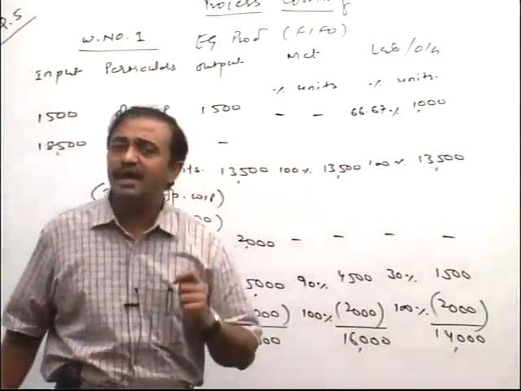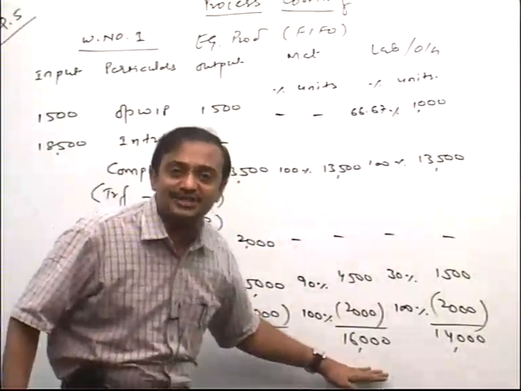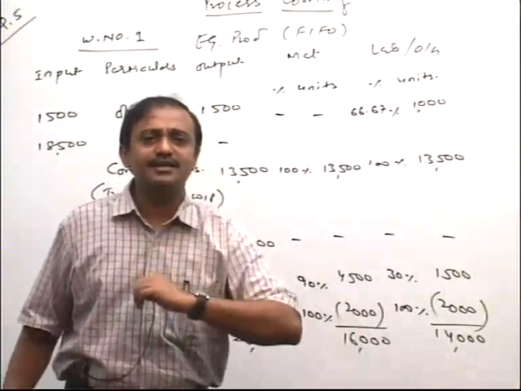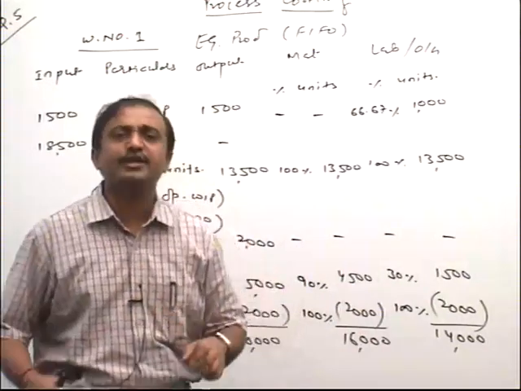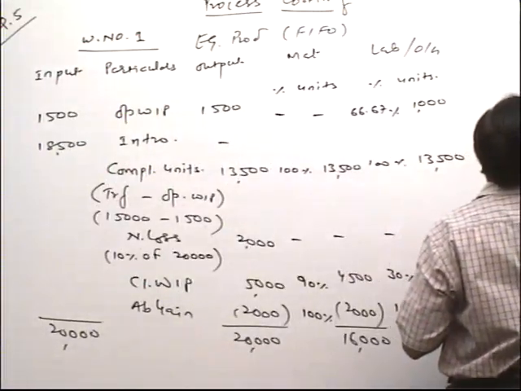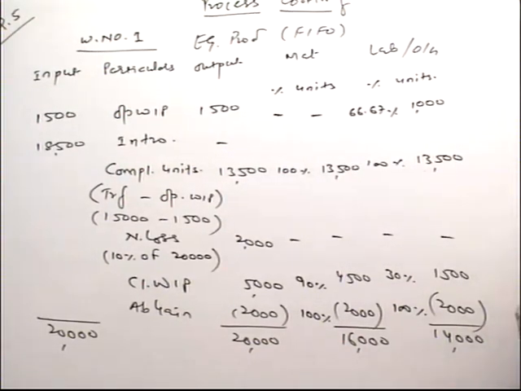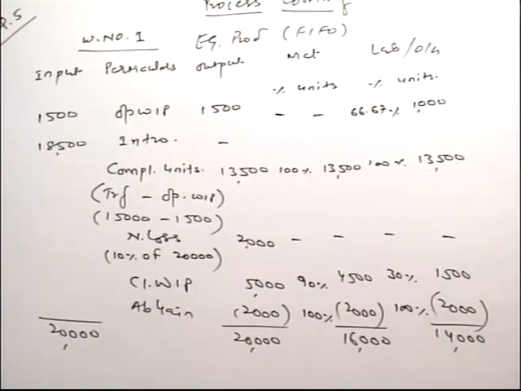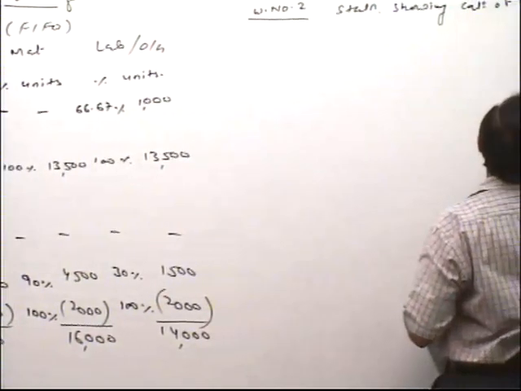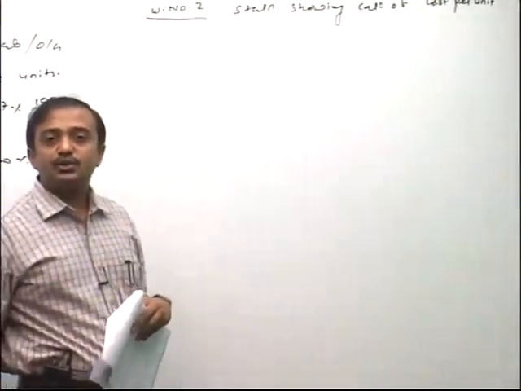14,000. Now what I do in the next calculation friends, whatever current year cost, that I divide by current year production. So we can get cost per unit of elements. How exactly we present, that I show you. Just put a heading friend, working note number 2. Statement showing cost per unit.